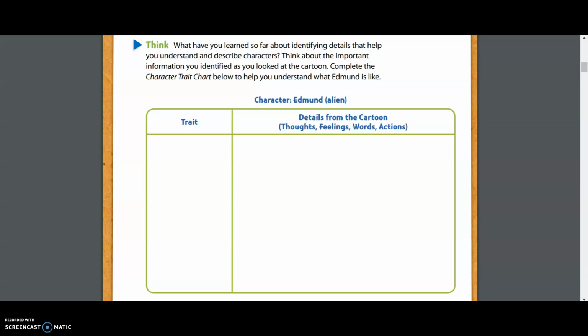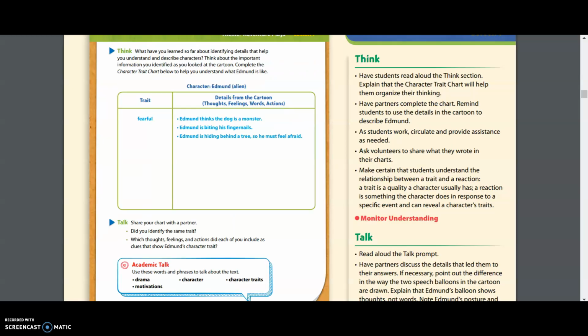If you follow me here, I'm going to show you some of the correct answers that we were looking for. For the exact trait that we have, we wrote down fearful. In the other column, where it says details from the cartoon, we listed that Edmund thinks the dog is a monster. We saw that from the text in his thought bubble. They also wrote that Edmund is biting his fingernails. If we think about things that we do when we're afraid, that's a telltale sign that he's probably afraid of the dog, because he's over there biting his fingernails, he looks nervous.